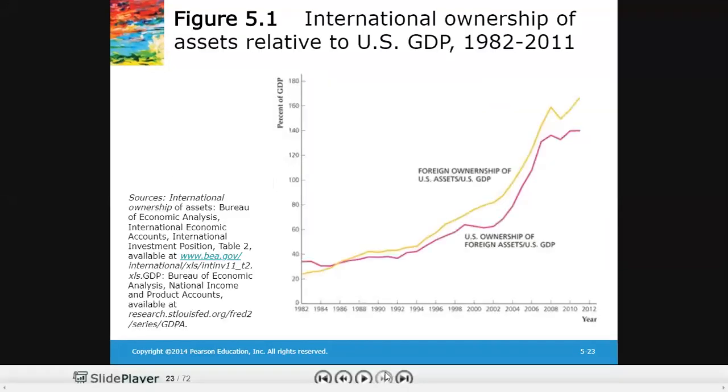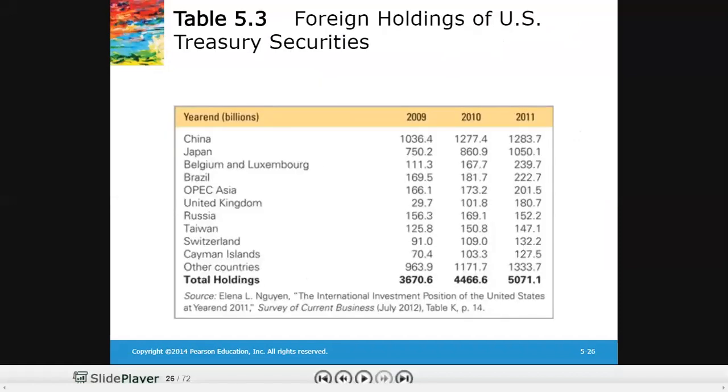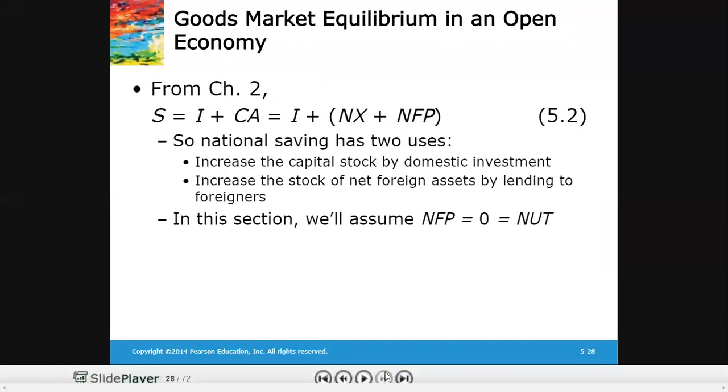We won't be talking about the application, so let's now turn our attention from the balance of payments concept to the goods market equilibrium in a small open economy.